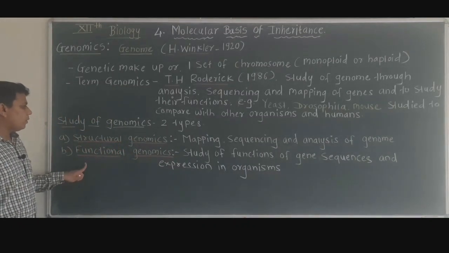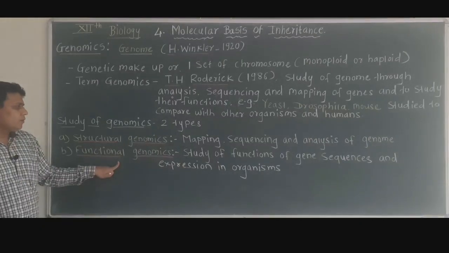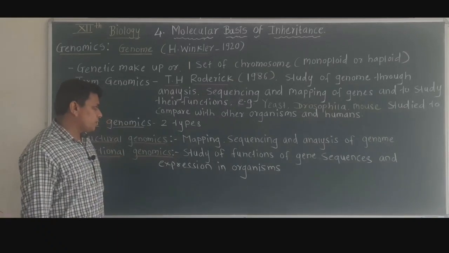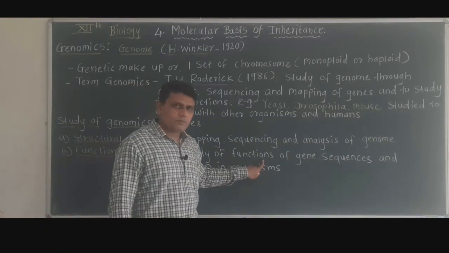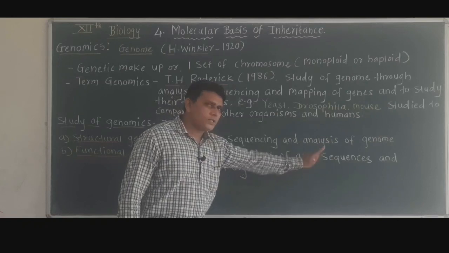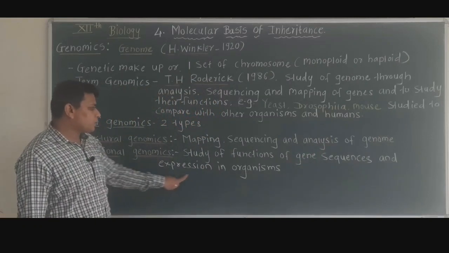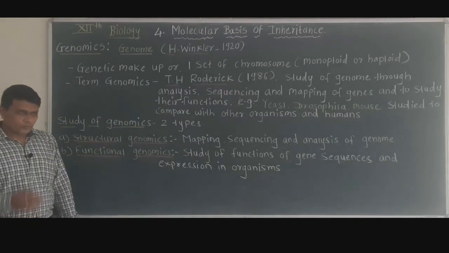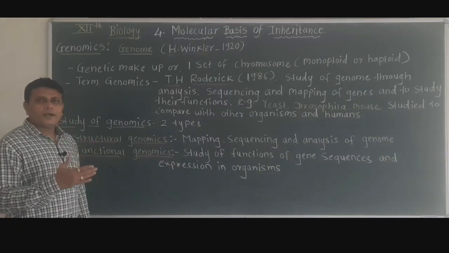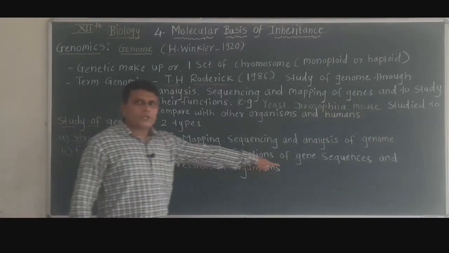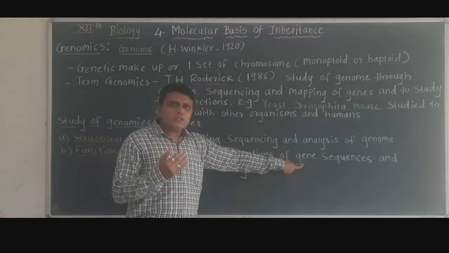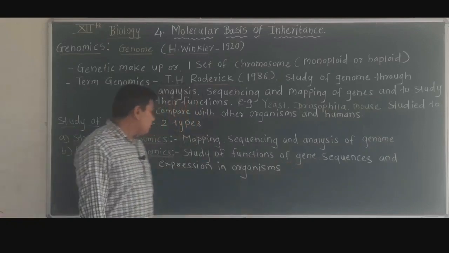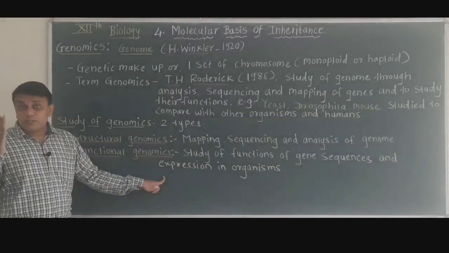Now the second type of study of genomics is functional genomics. Now in functional genomics, there is study of functions of genes, sequences and expression in organisms. So in functional genomics, a detailed study regarding the gene sequences, that means what is the sequence of these genes, is carried out, and their expression in organisms is also studied.